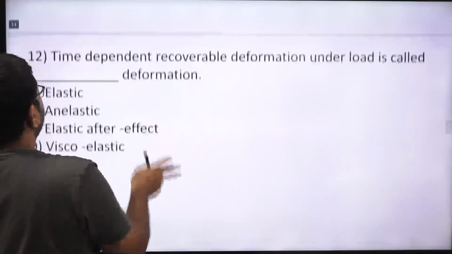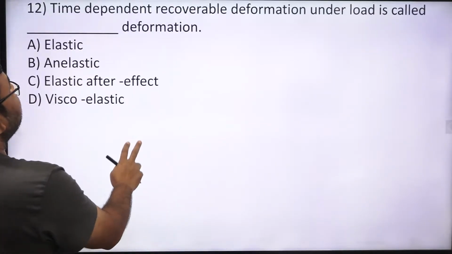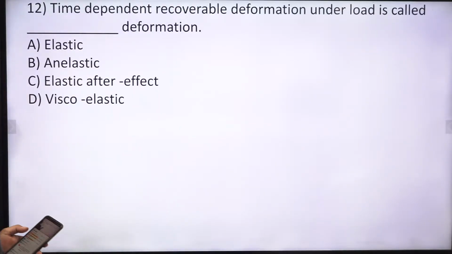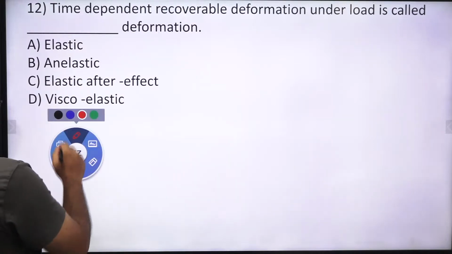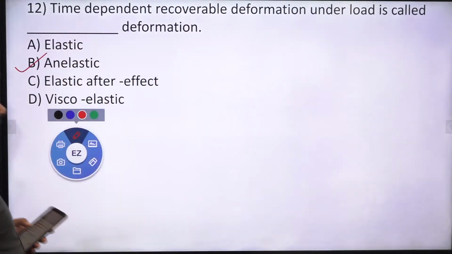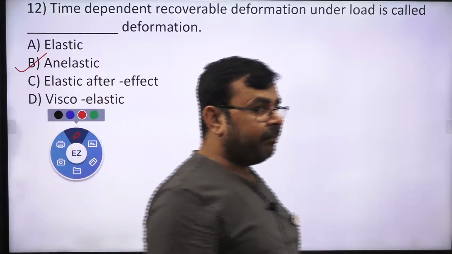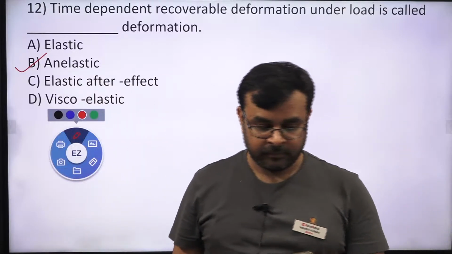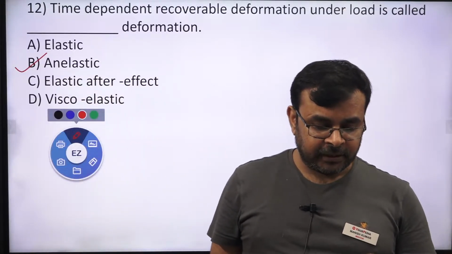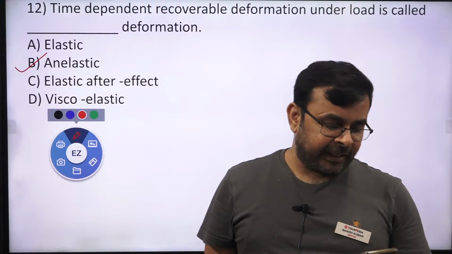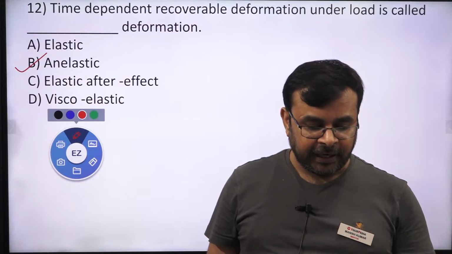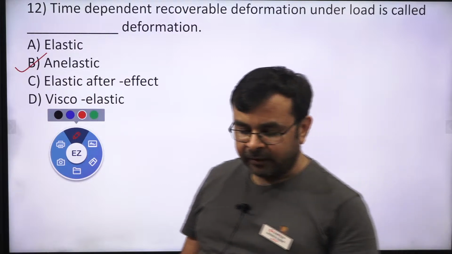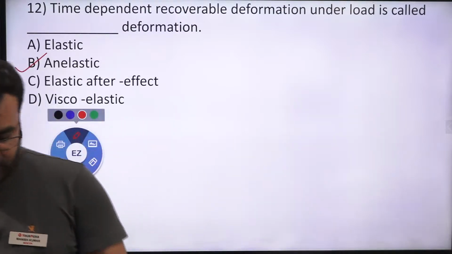Okay, what about this? Time dependent recoverable deformation under load is called. So the correct answer for this question is an elastic material. This is time dependent recoverable deformation under load, called an elastic material. Viscoelastic is a time dependent non recoverable deformation process. Correct?